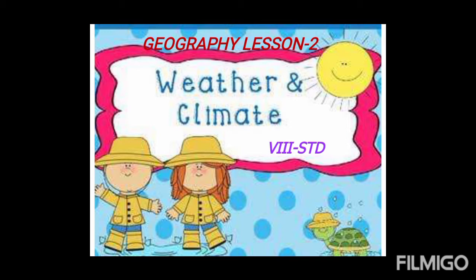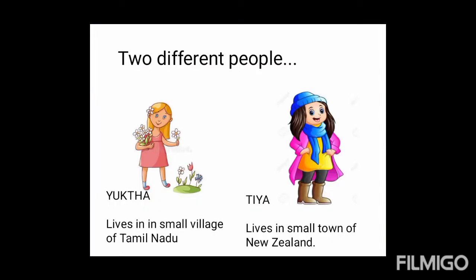In this lesson, we will learn about two different people. One is Yukta, and the other is a girl, Dia. They live in different types of climates. Yukta lives in a small village in Tamil Nadu. Dia lives in a small town in New Zealand.